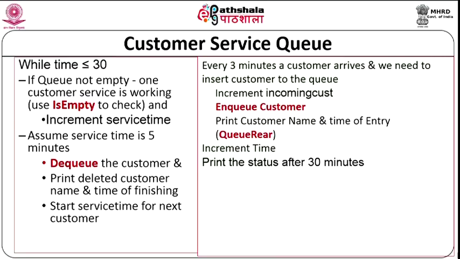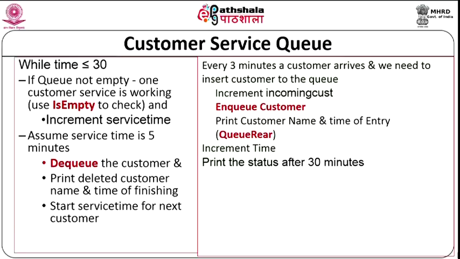So, when you are doing an enqueue, you have to increment the incoming customer and print the customer name, using courier, the customer name and the time of entry, and you have to increment time. After 30 minutes, what is the information we need? You remember, the time of arrival and time of finishing for each customer. We need how many customers are on the queue, which you can always find out by rear minus front or whatever way you implement it, it does not matter. And we also need the average time taken per customer. So, this is what we do for the customer service queue.